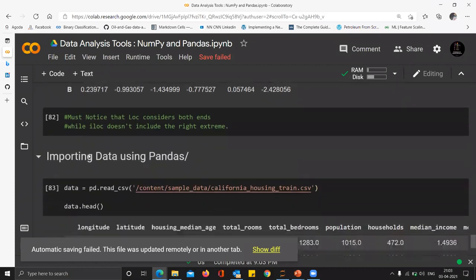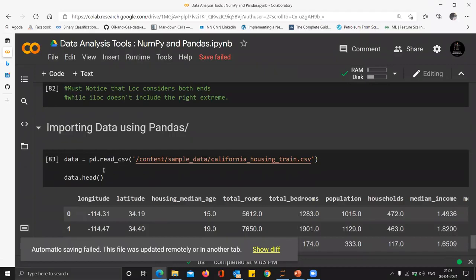The final topic is how do you import data using pandas, which is the most practical task that you will do in every data science project. First thing is to import the data into your Jupyter notebook, and this is how you do it. If your data is stored as a comma separated value file, what is that? If you see an Excel sheet, you replace every vertical line with a comma, it becomes a CSV file. That's how I remember. If you replace the commas with vertical lines, that becomes an Excel sheet. They are like brothers, CSV files and Excel.